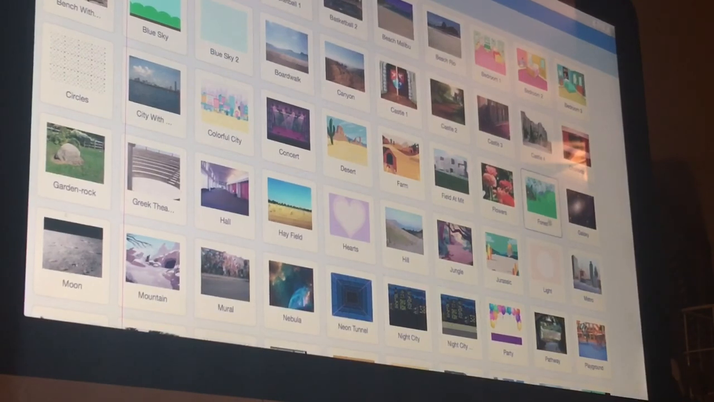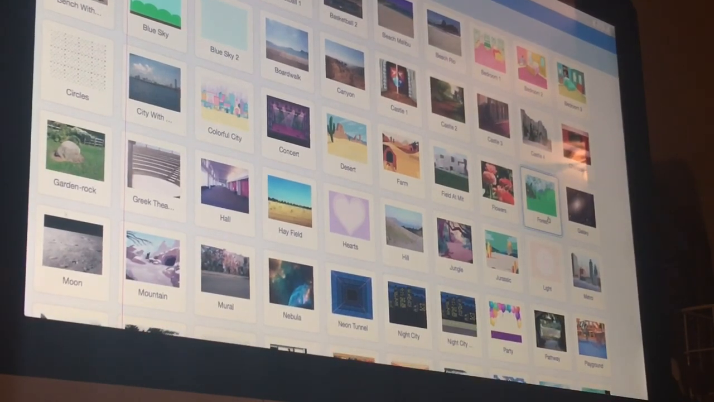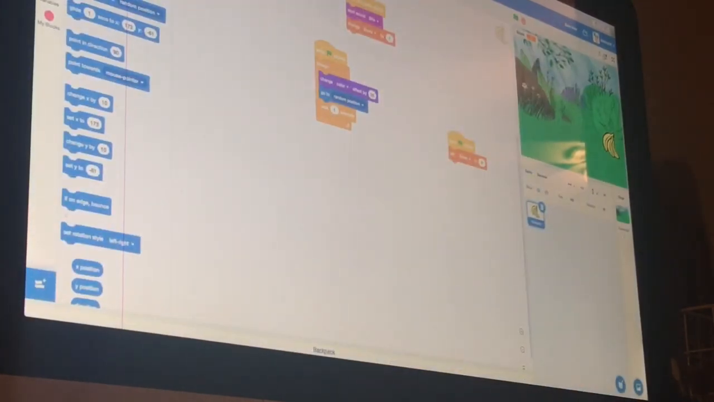Let's do forest. There. All right. Now we click cool forest. It makes a save. Actually, I forgot to press save. You press save, and then you press back, and then ta-da! Okay, so let's see how it works.